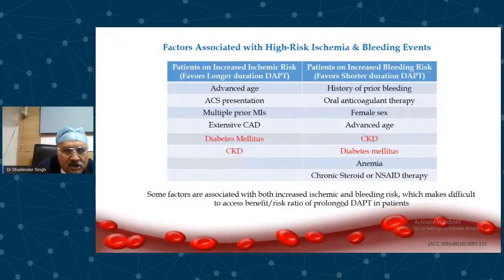How to look at these scores? This is the nomogram, which is shown on the right, the PRECISE-DAPT nomogram. Here, what do they look at? They look at hemoglobin. Hemoglobin of more than 14 is 0. Then after that, as the hemoglobin keeps reducing, the risk keeps on increasing. WBC count of 5,000 or less is 0.